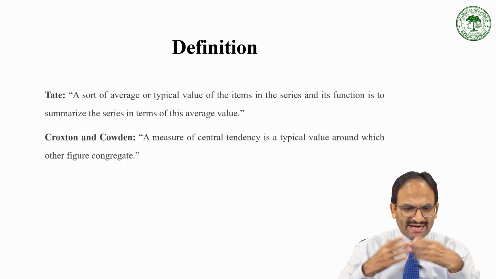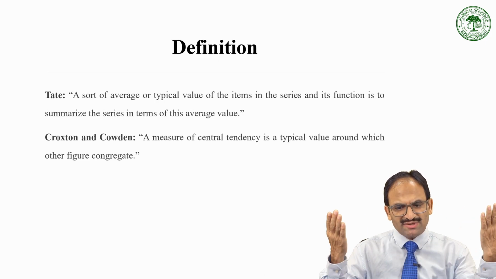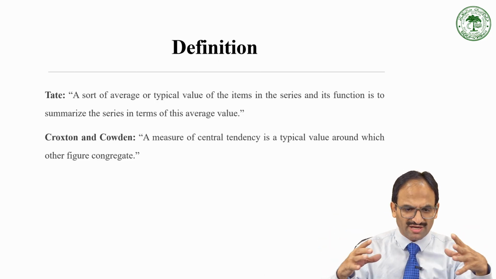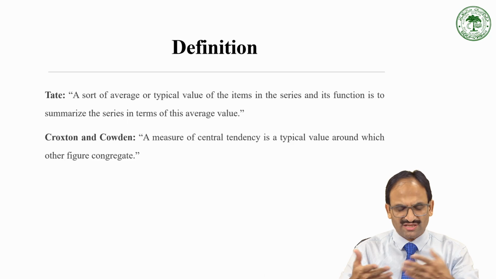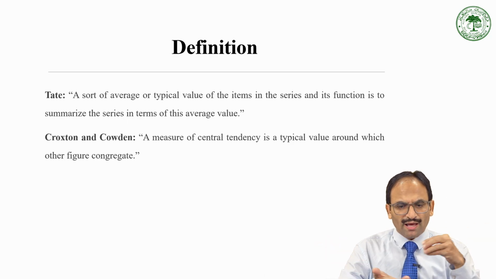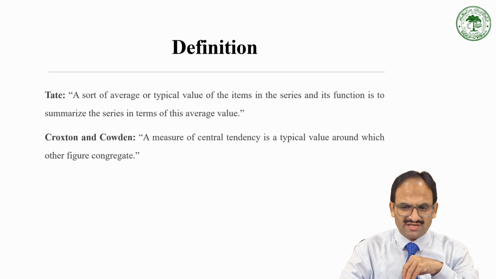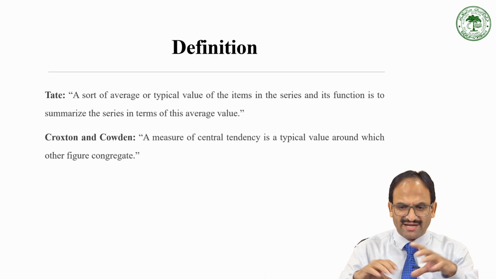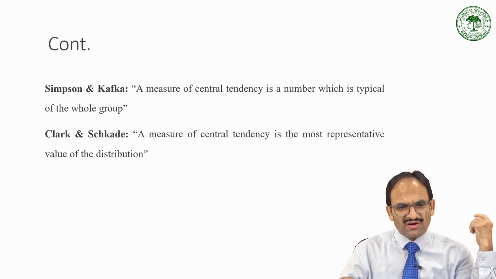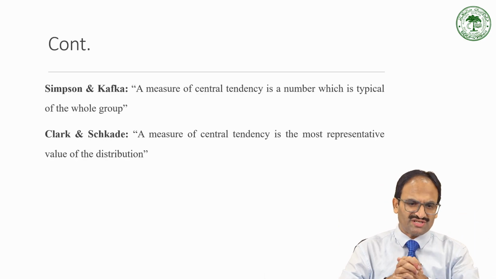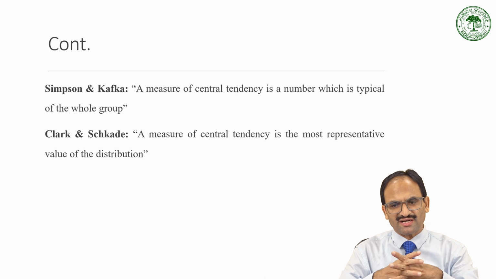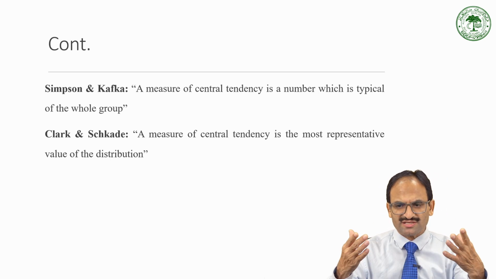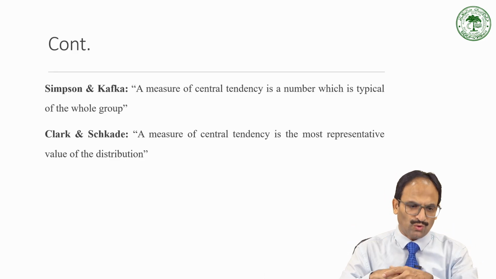The second definition says a measure of central tendency is a typical value around which other figures congregate. More or less in the same way as the first definition, it is a value around which most of the values in that data lie. The third definition says a measure of central tendency is a number which is typical of the whole group, that is, a representative of the whole group.